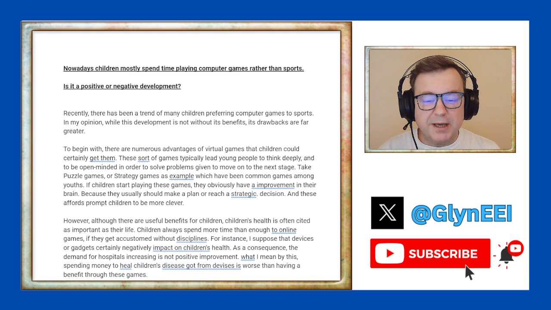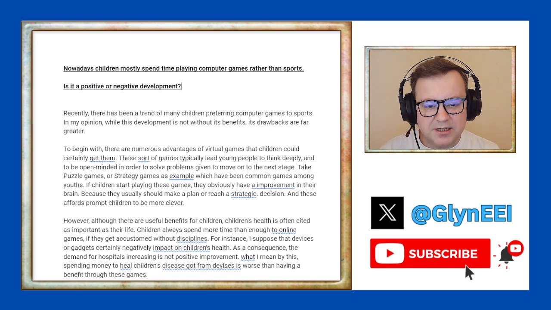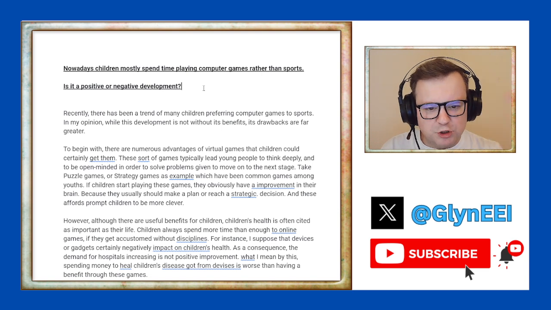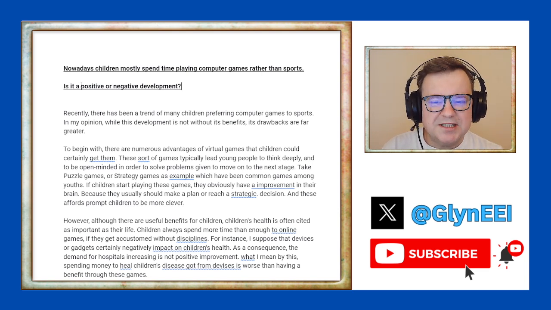Much easier just to pick a side here. Positive or negative? Yes, it's a positive thing because blah, blah. No, it's a negative thing because blah, blah. And again, a 4-paragraph structure is absolutely fine for any IELTS essay. You have the introduction, and in this essay, a suitable structure would be: you have your typical introduction, you state whether it's a positive or negative development.